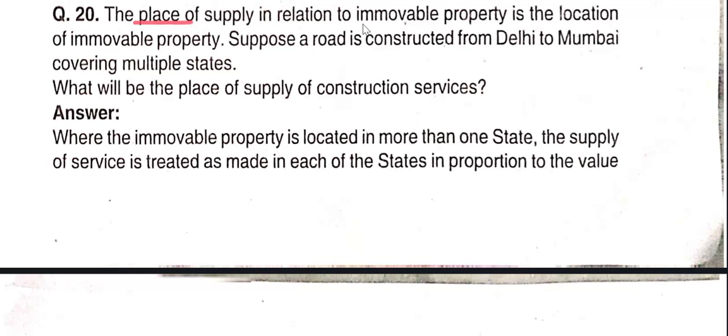Place of supply in relation to immovable property is the location of the immovable property. Suppose a road is constructed from Delhi to Mumbai, covering multiple states. What will be the place of supply of the construction service? So, the place of supply in relation to immovable property.